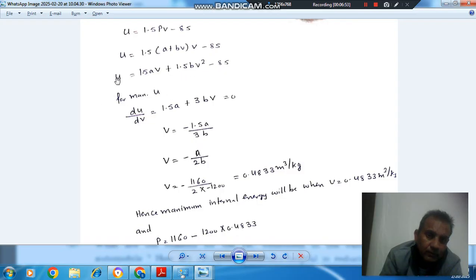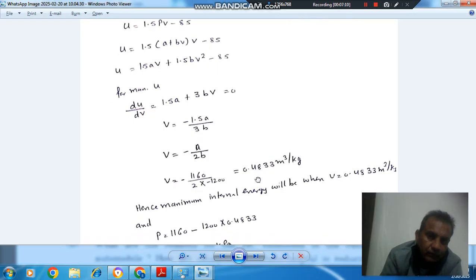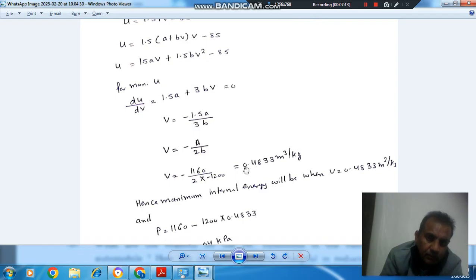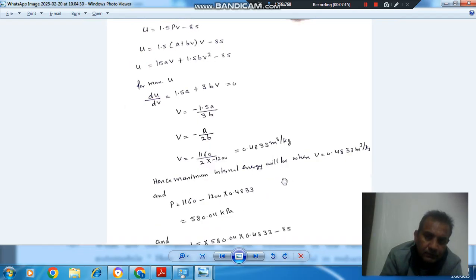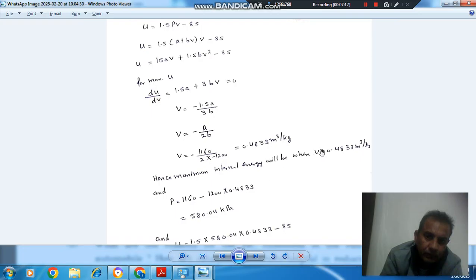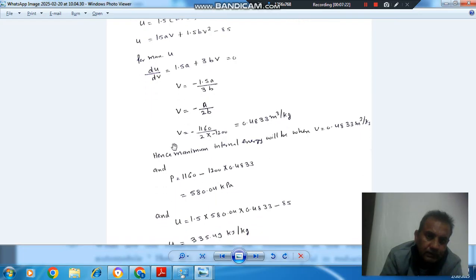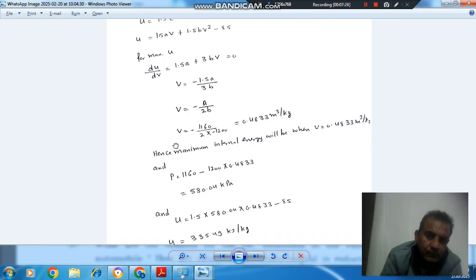For maximum U, we differentiate it with respect to V. So it will be 1.5A plus 3BV, so V comes out as minus A by 2B. Now putting the values of A and B, we can find V. At this volume, the internal energy will be maximum. So first calculating pressure at this volume, and then putting the pressure in this equation.